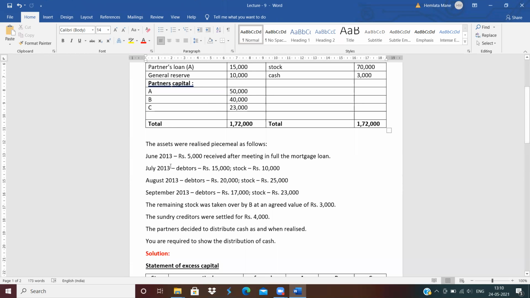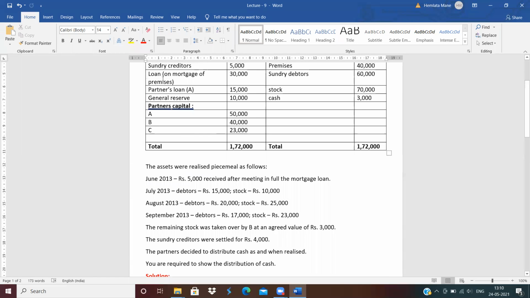The assets were released piecemeal as follows. June 2013, rupees 5,000 received after meeting in full the mortgage loan, meaning after settlement of the loan. In July, debtors 15,000, stock 10,000. August, debtors 20,000, stock 25,000. September, debtors 17,000, stock 23,000. The remaining stock was taken over by B at the agreed value of rupees 3,000.